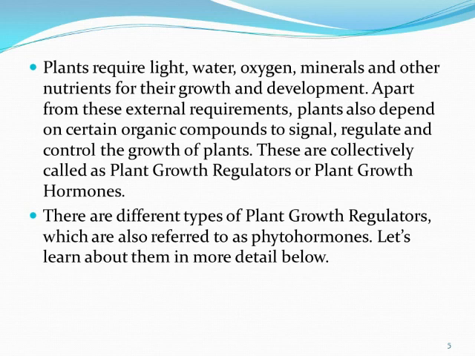These are collectively called plant growth regulators or plant growth hormones. There are different types of plant growth regulators, which are also referred to as phytohormones. Now children, as I told you, the response in the case of plants is very slow, because only the phytohormones are responsible for the response.